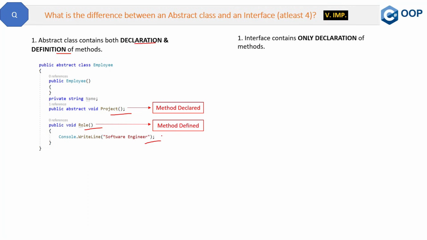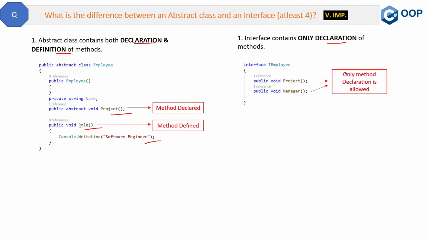On the other hand, interface contains only declaration of methods. Let me show you the code of this. See, here we have 2 methods, project and manager, and both are just declared. There is no body of these methods. Now there is one interesting point here. The latest version of C# allows you to define the body of the interface method also. That is possible, but seriously, I don't see any use of it. So better to say that in interfaces, one should only declare the methods, not define the methods.